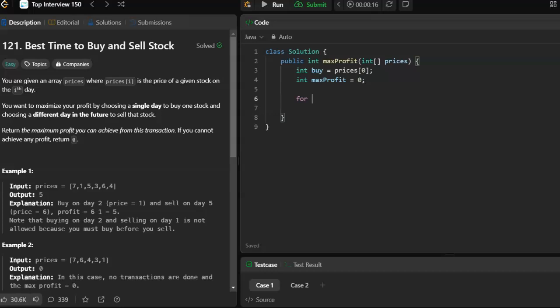So let's go through the loop for int i equals 1, because we've already put the price at index 0 into buy. So int i equals 1, i is less than prices dot length, i plus plus.